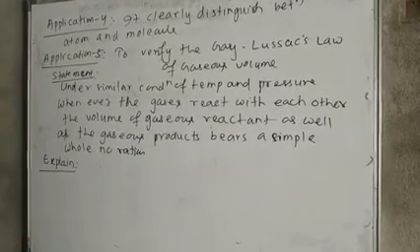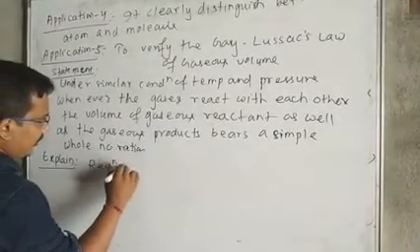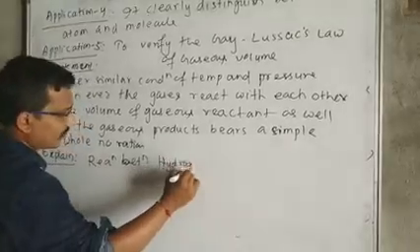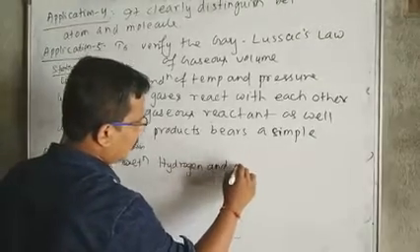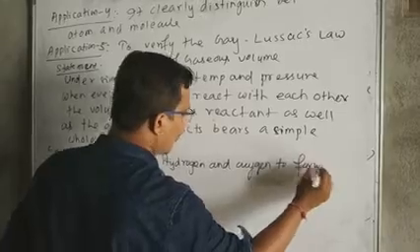Let me explain the Gay-Lussac law. Suppose we take a reaction between hydrogen and oxygen to form water vapor.